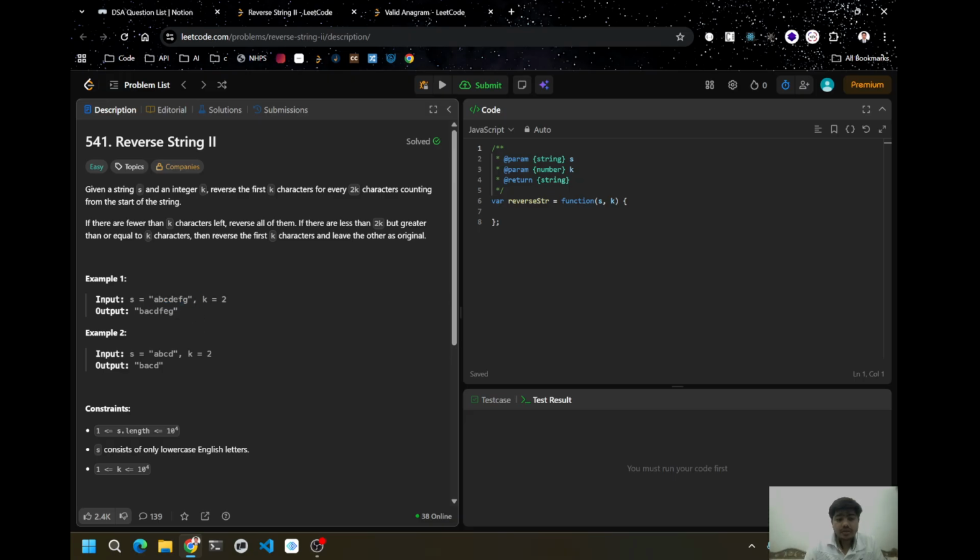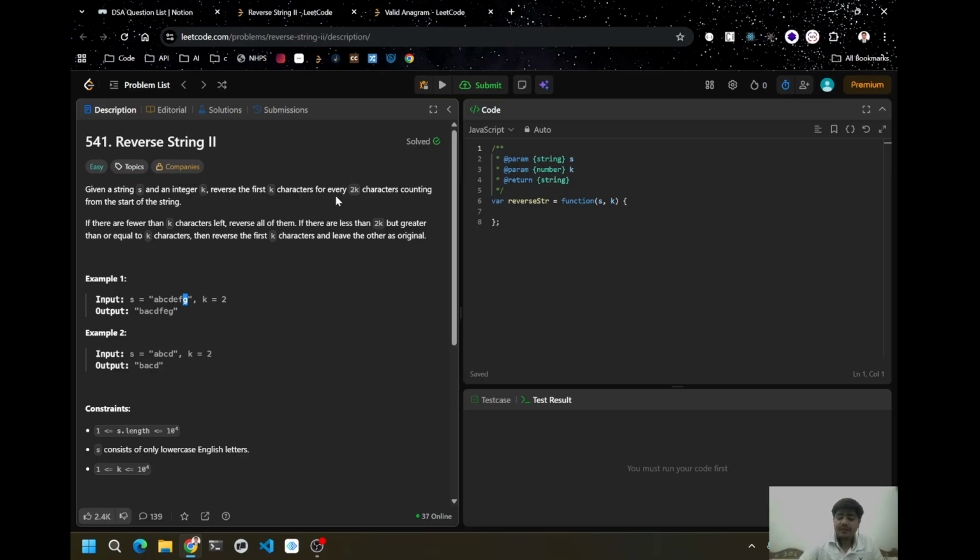So in this, first AB gets reversed to BA, then CD remains as it is. Then EF gets reversed to FE, and for the last elements, if fewer than k remain, those elements should remain as they are.